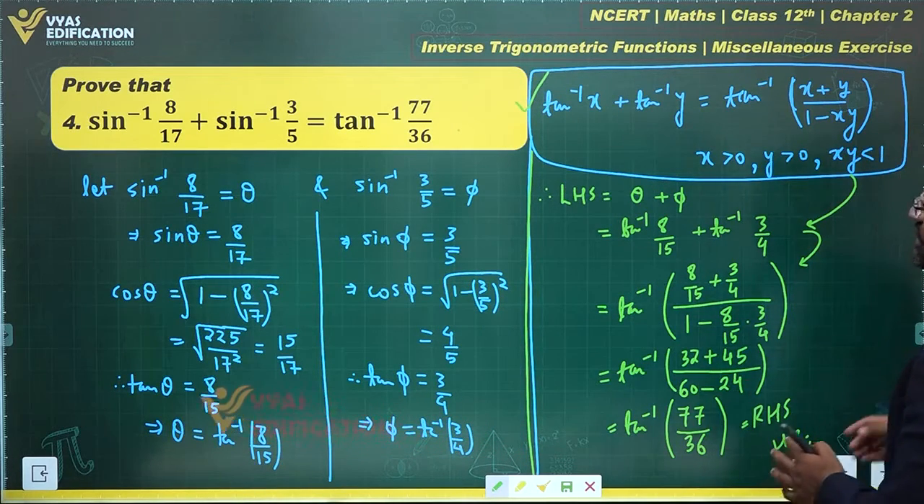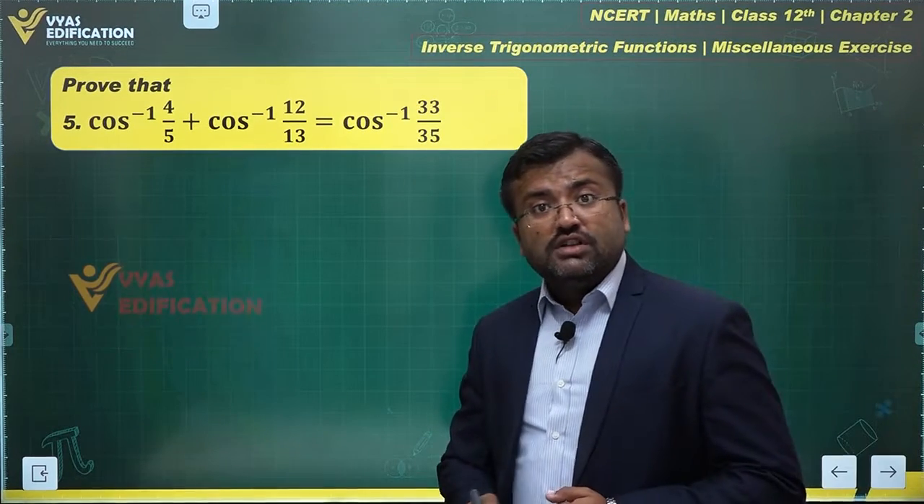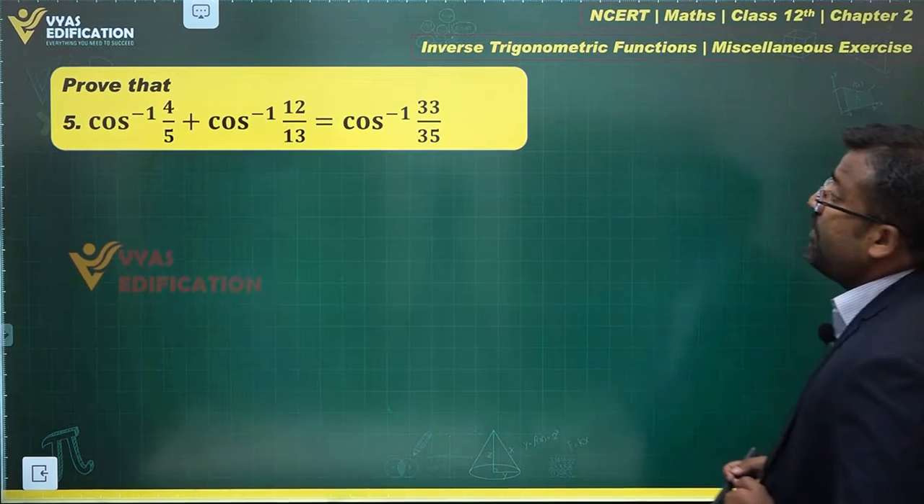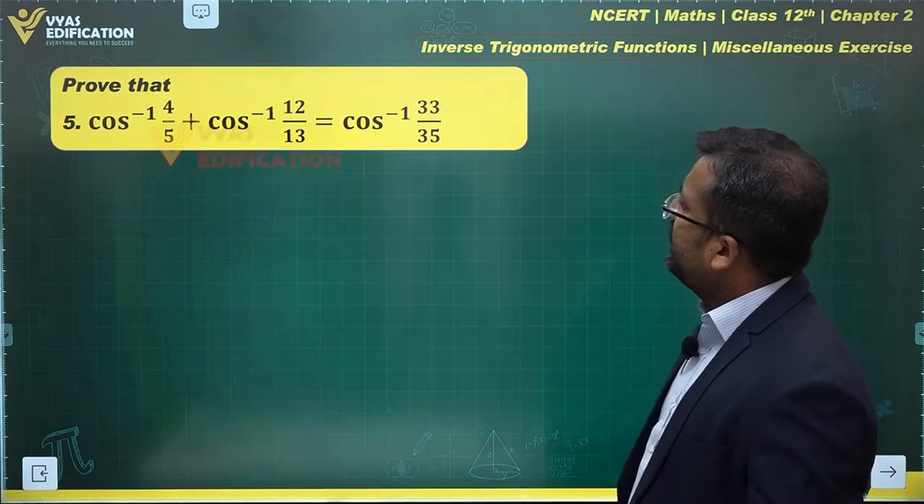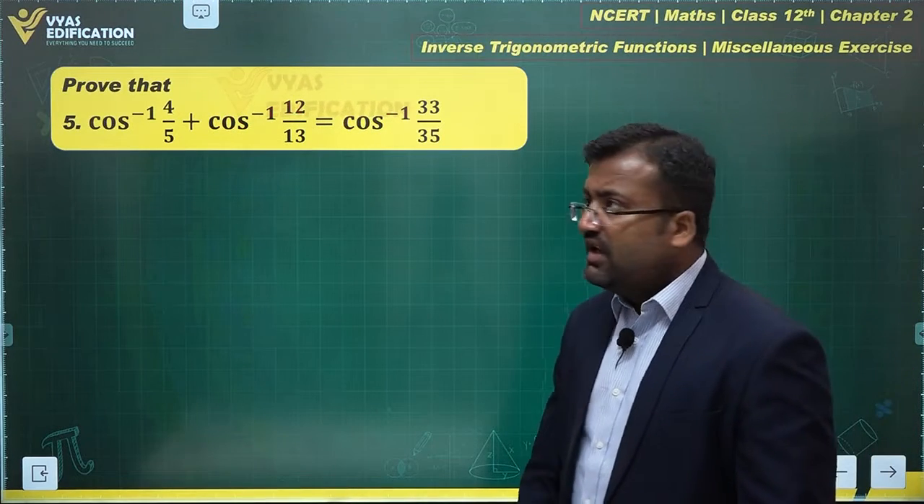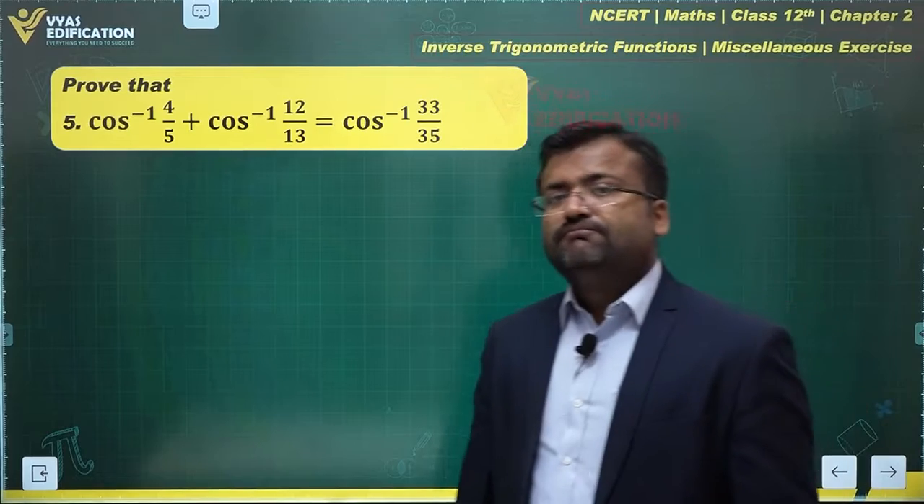That is all for this question. Let us talk about the next one. What does this question say? Cos inverse 4 by 5 plus cos inverse 12 by 13 is equal to cos inverse 33 upon 35. Now how do we deal with this? Do we know any result related to cos inverse x plus cos inverse y?